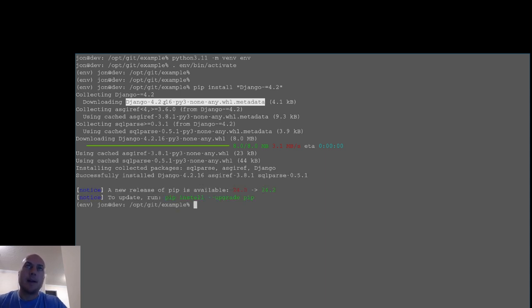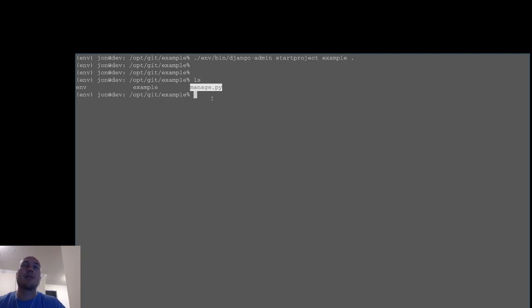All right, now that we're installed, I'm going to run the django-admin, and I'm going to say startproject, and I'm going to call the project example, and we're already in the directory where I want to put it. So I'm going to put a dot. Okay, now you'll see here that created this folder called example, and it gives me this manage.py file. Inside the example folder is basically our configuration settings, URLs and configuration settings for this Django project.